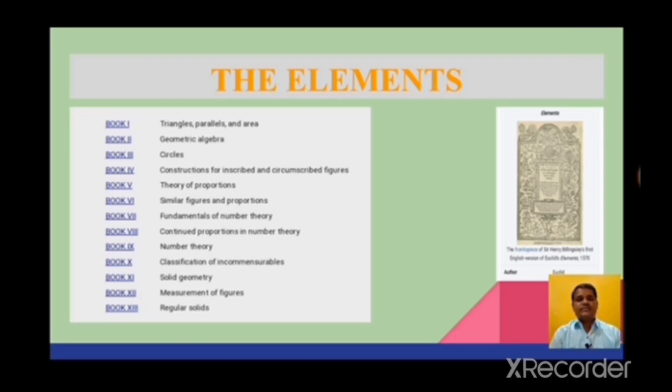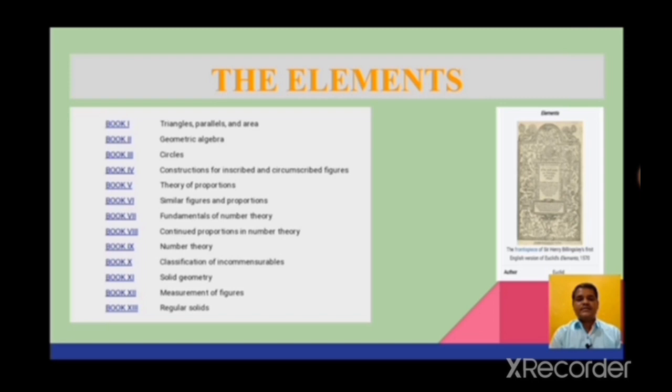They are triangles, parallels and area. Book 2 geometric algebra. Book 3 circles. Book 4 construction for inscribed and circumscribed figures.